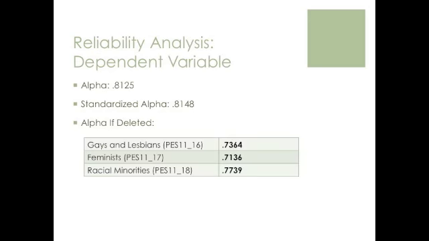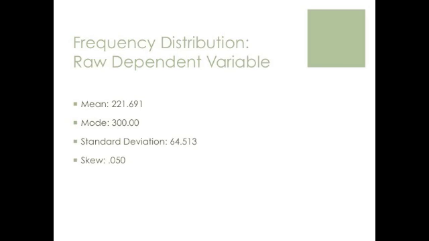The reliability analysis for our dependent variable resulted in an acceptable alpha score of 0.8125 and a standardized alpha score of 0.8148. Should any one of the variables be deleted from the index, the alpha score would drop significantly. The mean and mode for our raw index indicate that most respondents scored as having a high liberal perspective. The standard deviation was 64.513, and the results were not highly skewed.